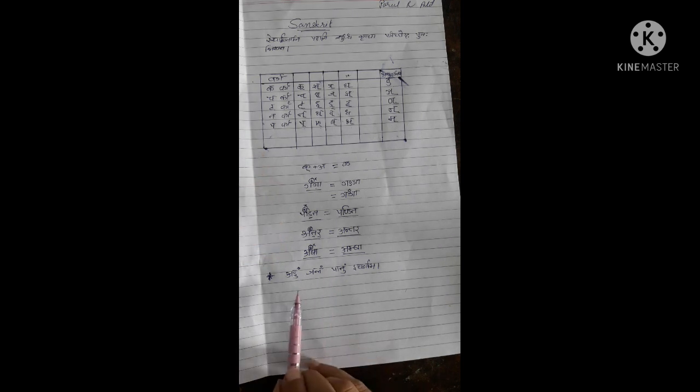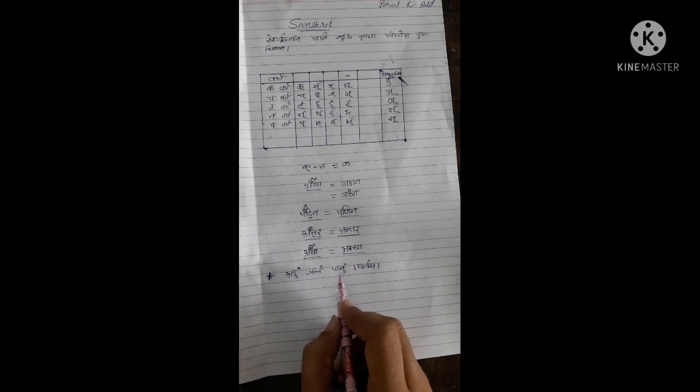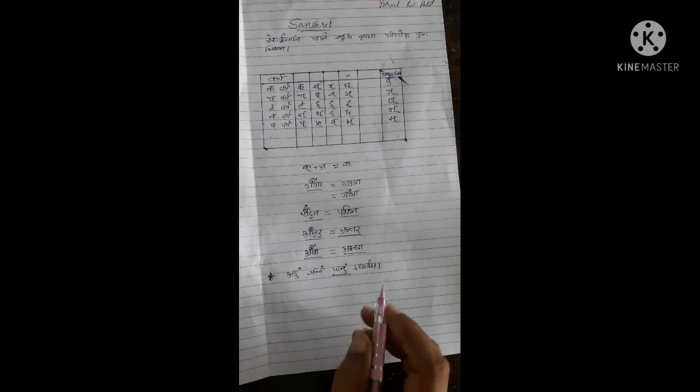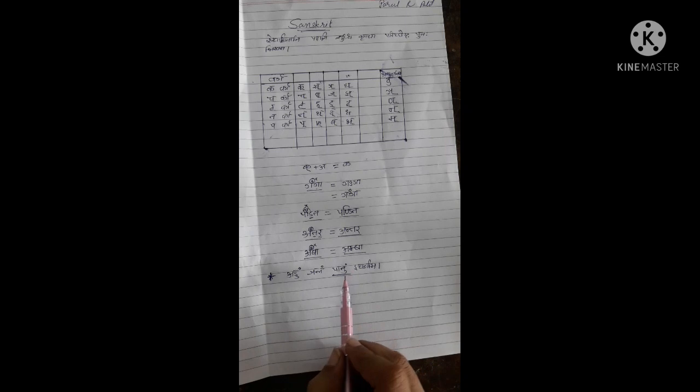So here in this sentence, suppose this sentence is given to you and this word is underlined. It means this is the incorrect part and you have to correct it. To correct it, you have to see that there is no letter after this anuswar. How to do it? There are two rules.